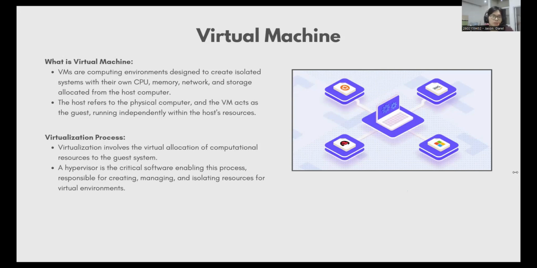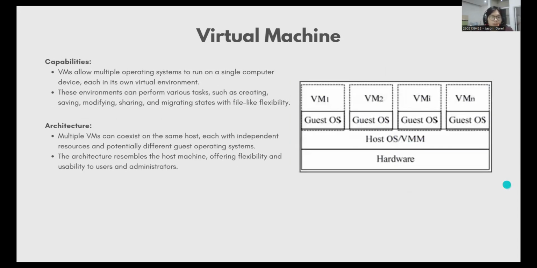Virtualization is the virtual delivery of computational resources to the end user. A critical software that is used in virtualization is the hypervisor. The hypervisor translates hardware functionality by creating and managing virtual machines and simulating a virtual environment. The hypervisor is the software that is responsible for isolating necessary computing resources to multiple virtual environments, effectively managing and allocating resources. Virtual machines allow the use of multiple OS in a single computer device.